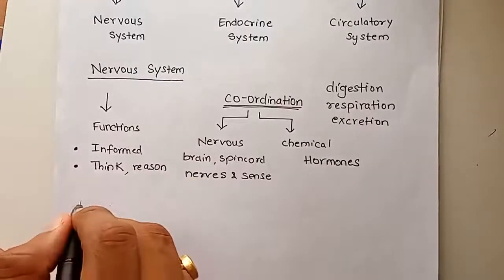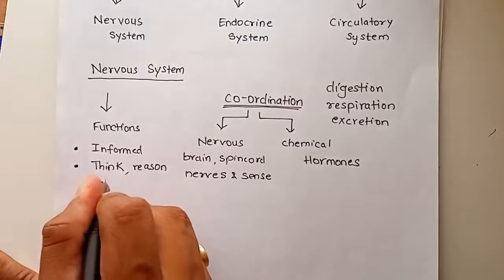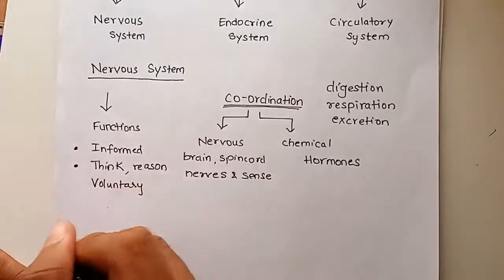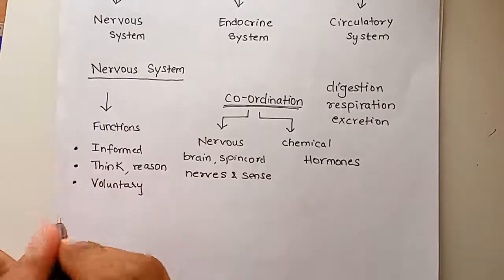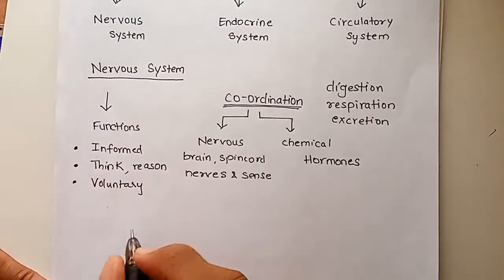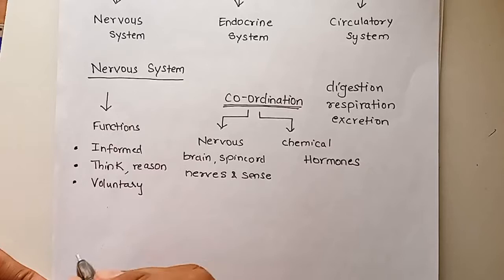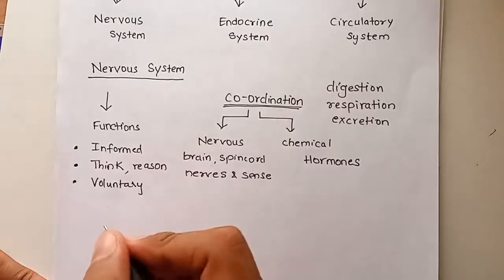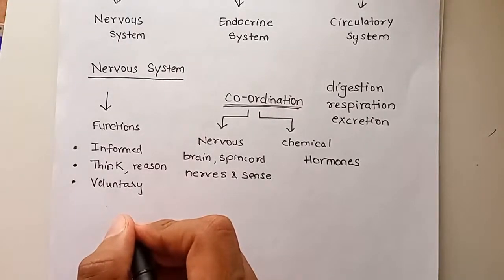Then all our voluntary activities, all the voluntary activities in our body. Voluntary means the activities which you are doing with your conscious mind. You want to do that activity, you are doing it voluntarily. Like for example, you are reading something, you are running. All these are voluntary activities.